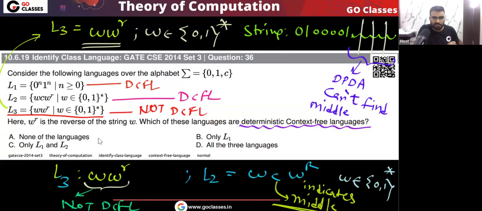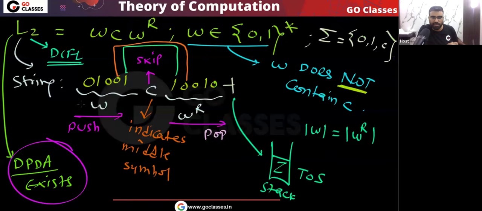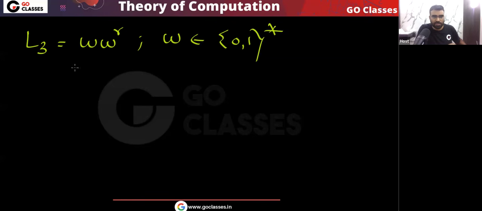The question is asking which is DCFL. So finally the answer will be that L1 and L2 are DCFL. Answer will be option C. Is this clear? Remember, this L3 is actually CFL. All these languages are CFL. This is an even length palindrome, WW reverse, which is actually CFL, that you already know. This language L3, WW reverse, where W belongs to 0 1 whole star, is your even length palindromes.